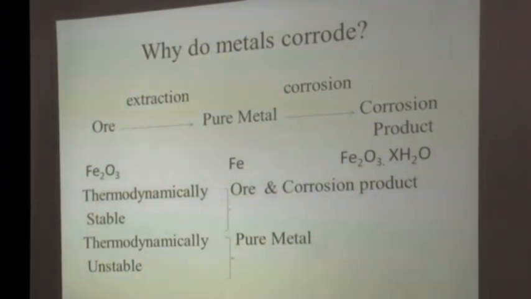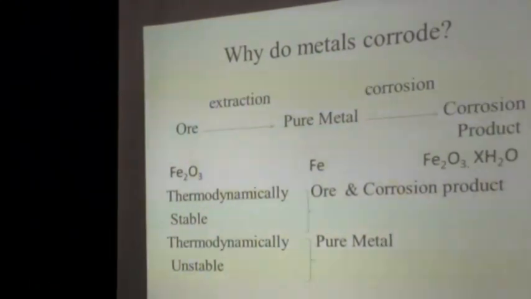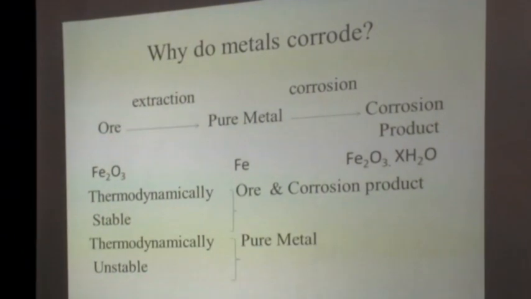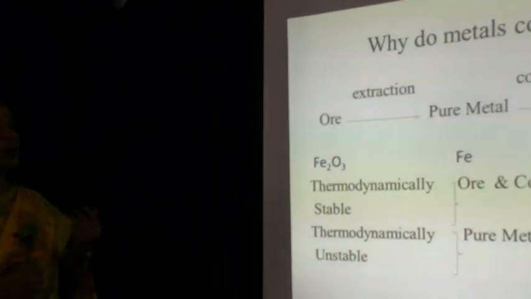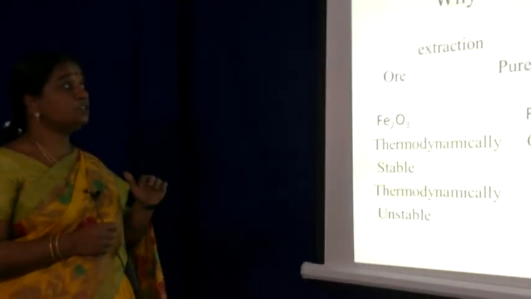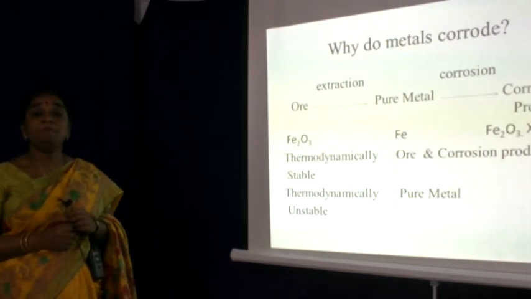So by reacting with the surrounding environment, the pure metal, which is used in the form of different structural objects, undergoes a chemical reaction whereby we get some compound formation of the metal, which is called the corrosion product. So pure metal is extracted by metallurgical processes from ore, and from there it again goes on reacting with the environment. During its usage, it is converted into corrosion product. So corrosion is the reverse of metallurgy. We can call it the reverse of metallurgy, or otherwise it is called the weeping of metals.